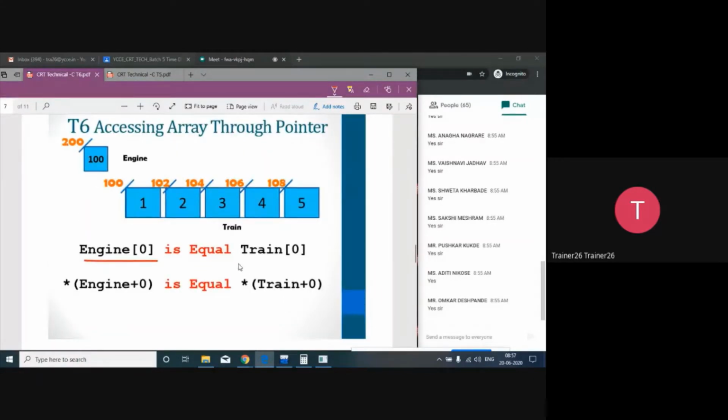pointer is array, array is pointer. So this is your pointer, and it's acting like an array. And this is your array, which is acting like a pointer. So vice versa, both things are there.